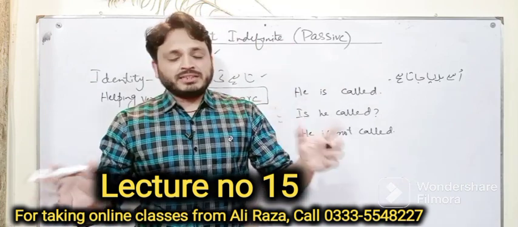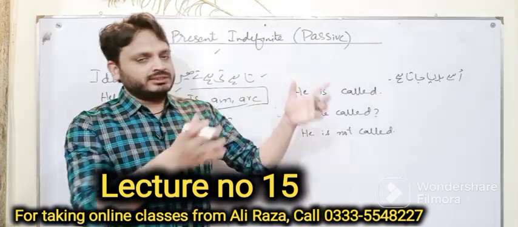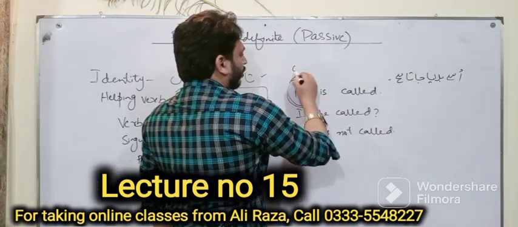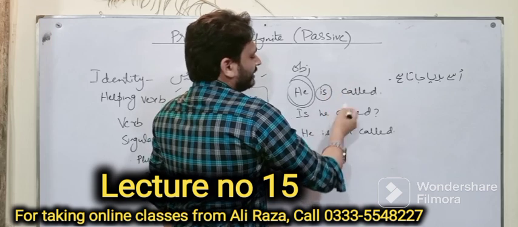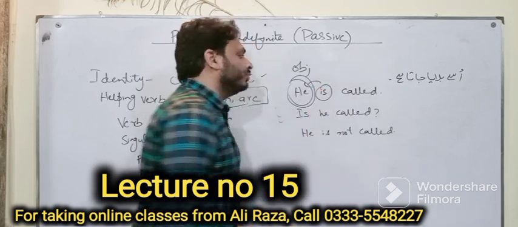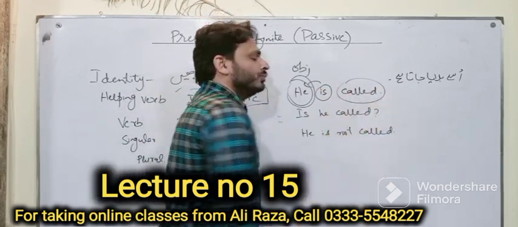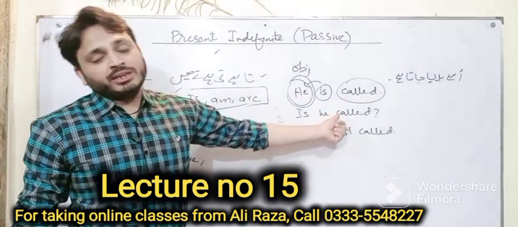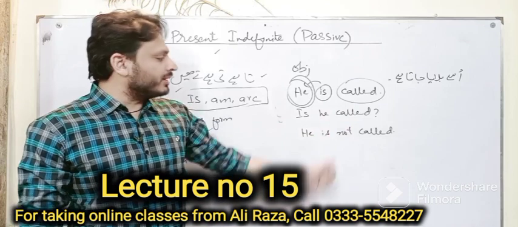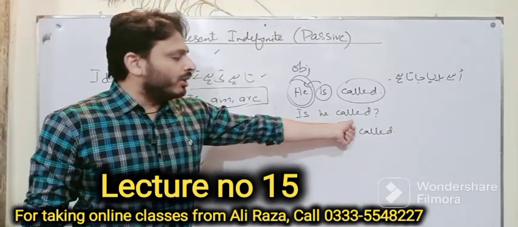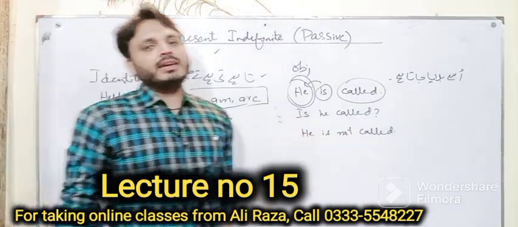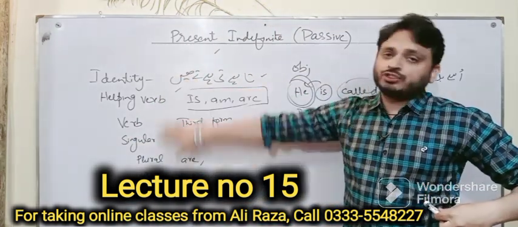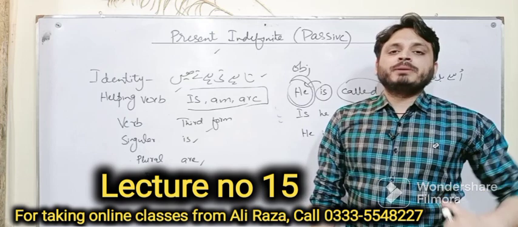So this is a passive voice, and once it is decided that this is a passive voice, simply apply this formula. He is called: he is your object, and is obviously your helping verb. With singular we use is, and we will use the third form of verb: he is called. Same is the case for making interrogative. You have to simply bring the helping verb to the start of the sentence. Is he called? क्या उसे बुलाया जाता है? And for making negative we will say he is not called. So this is the main structure of present indefinite passive voice.